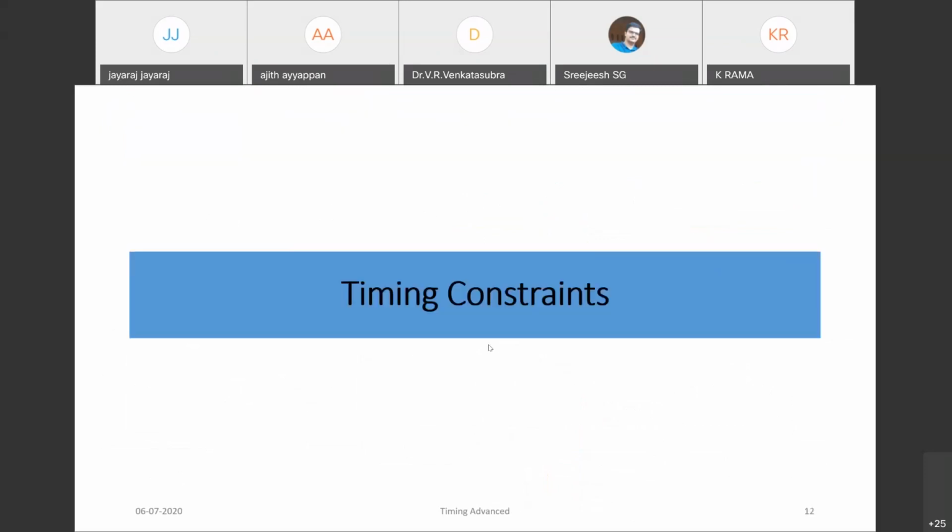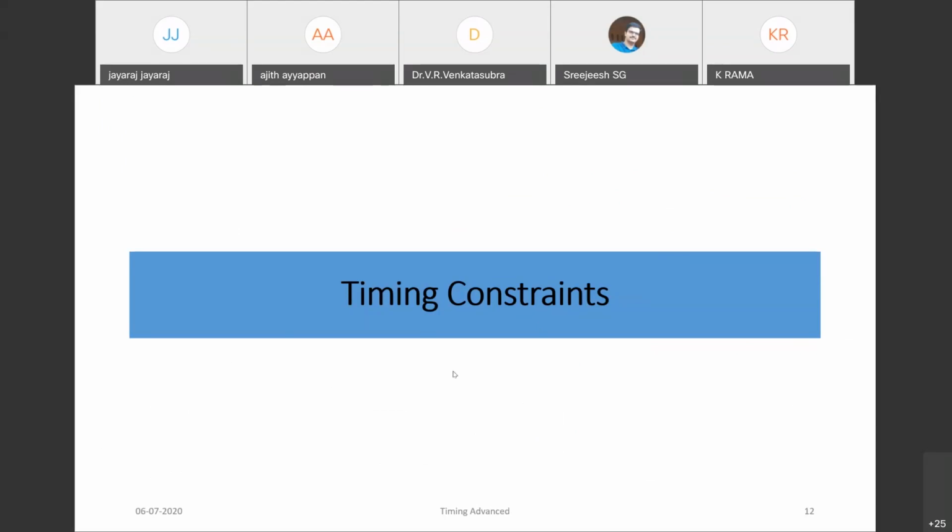These are basically called setup time and hold time constraints. We don't need to give them actually when we design the IC. There are fast and slow corners that we need to set. We need to characterize the libraries; max library and min library are available. So this should be my max delay and this should be my min delay. Min delay is for hold and max delay is for setup.